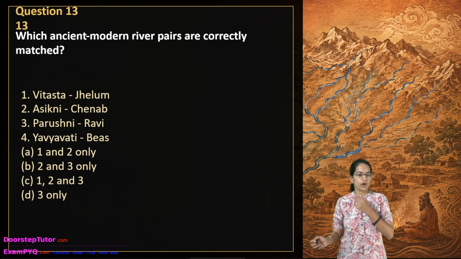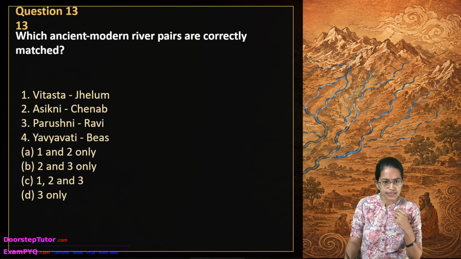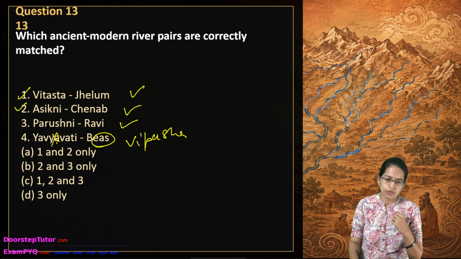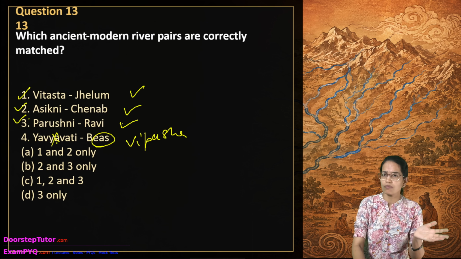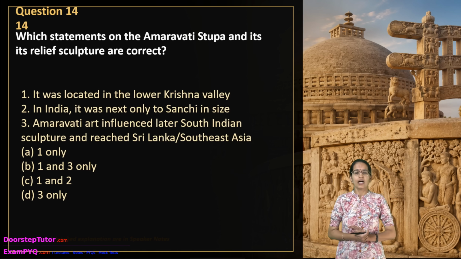Now this question is again interesting. It talks about the common ancient and modern river names. So Vitasta was the name of Jhelum, that is correct. Asikni for Chenab and Parushni for Ravi. However, Beas is associated with Vipasha and not Yaviyanti. So the correct answer here would be 1, 2 and 3. Very basic question expected from the sections on ancient history. If you have covered NCERT, this was an easy question.